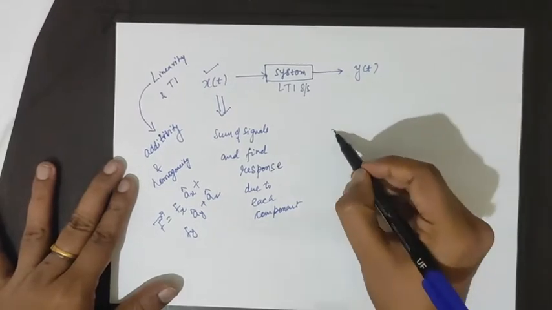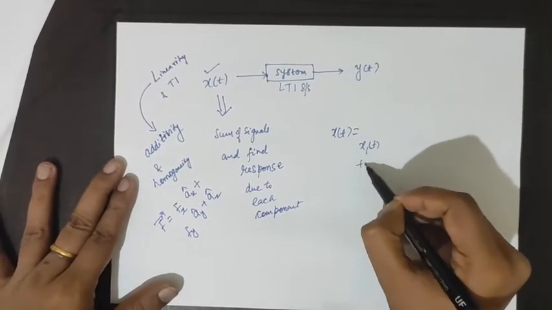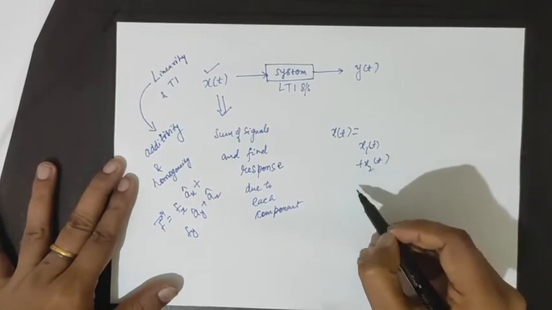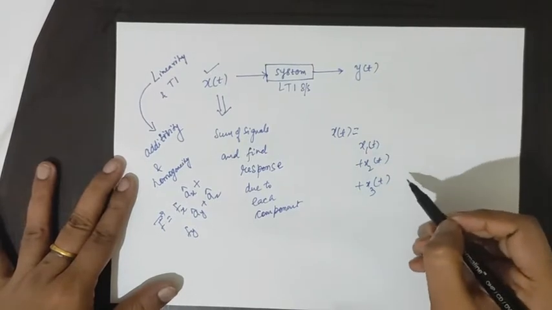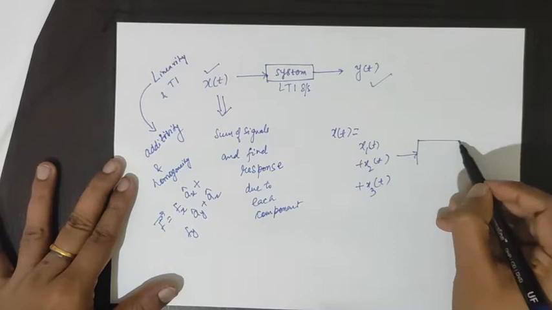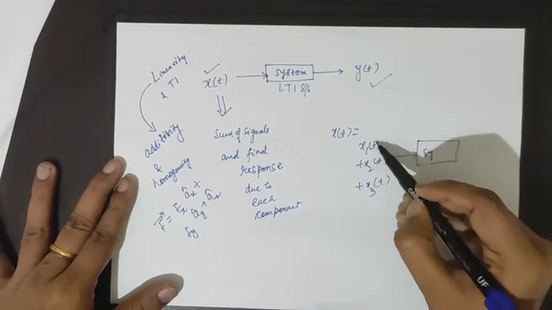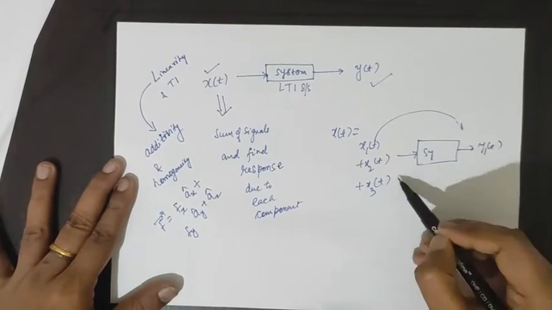For example, suppose x of t equals x1 of t plus x2 of t. Somehow we managed to resolve the signal into three components. So the idea behind obtaining the response for an LTI system is that we obtain the response corresponding to each input.